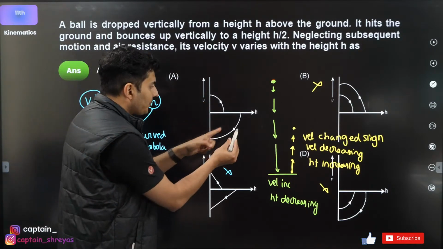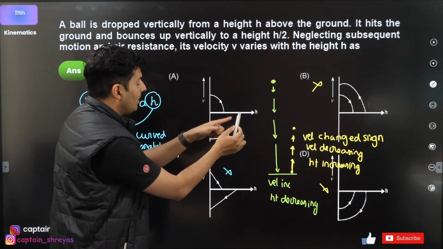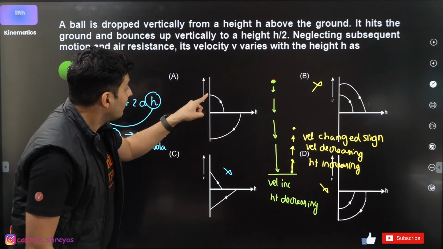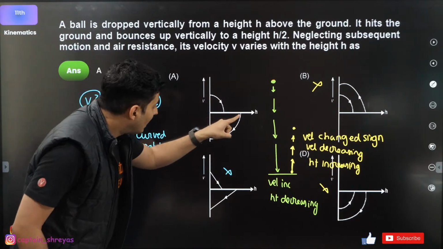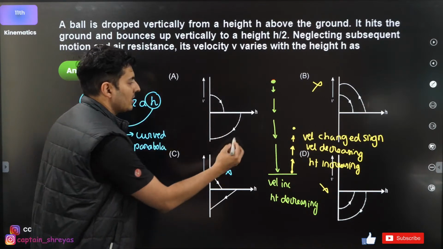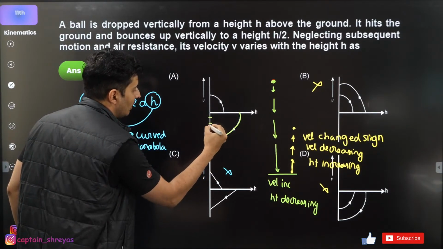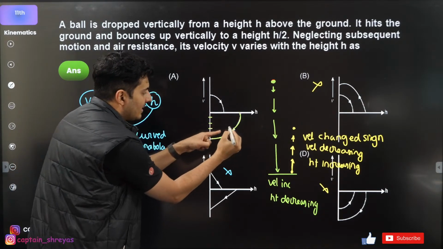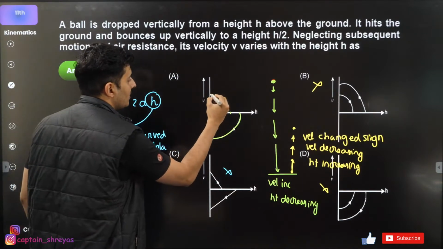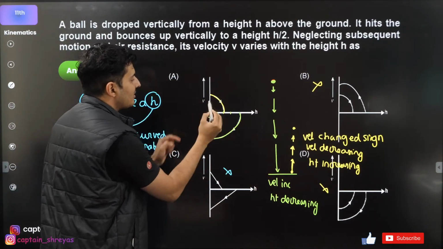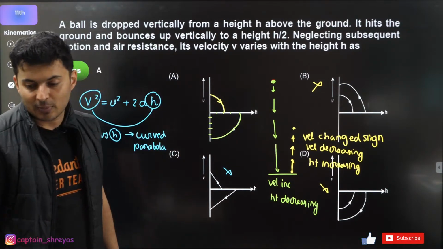Correct. You can see velocity kept reducing, and height also. Over here the velocity, my bad, I'm so sorry. Here the velocity kept on increasing, the height kept on reducing. This is that green part. The velocity is increasing magnitude wise, and the height value is going down. The yellow part is this one, where you will see the velocity slowly reduces as you go over here, and the height keeps on increasing. So hence option A is the correct one.